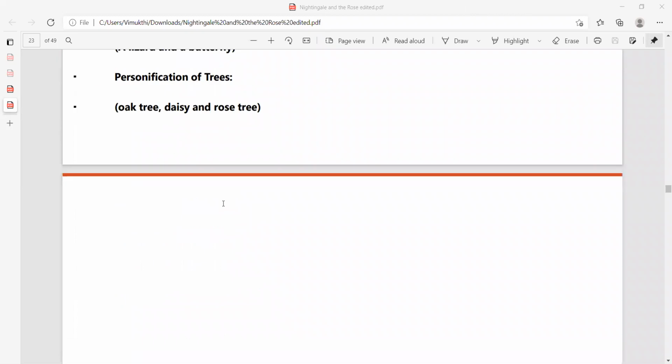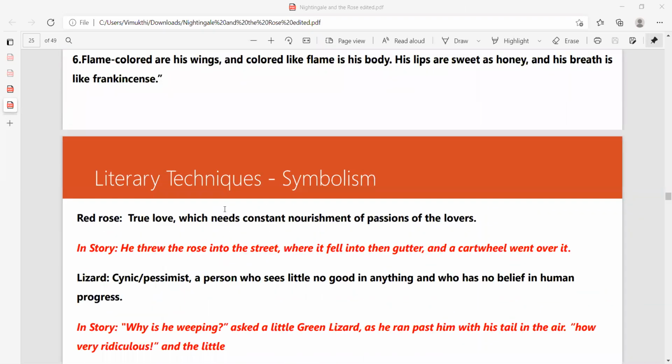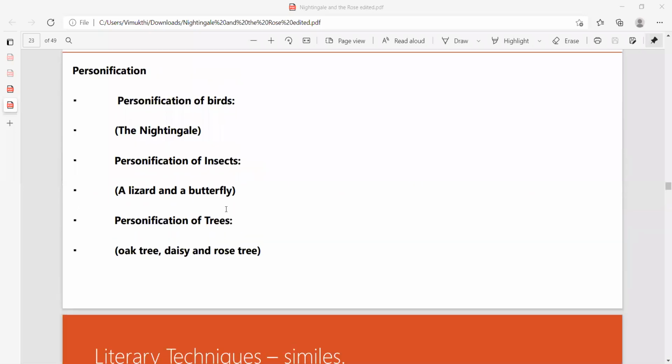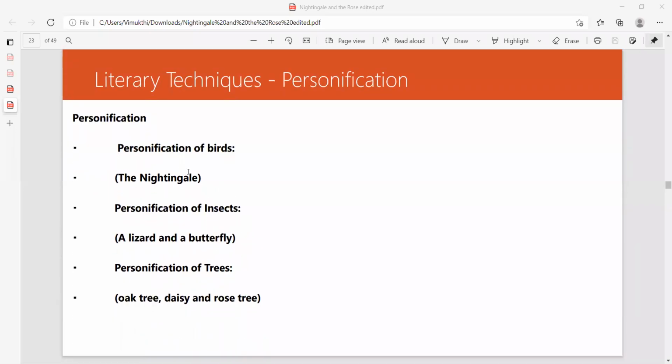No, we have symbolism as well. Similes I have given. Yes, I have given them. You don't have to write this. No, you just write down this one. I will not give anything. I have given that previously. Next, I will give those stuff.